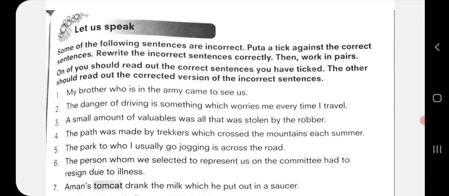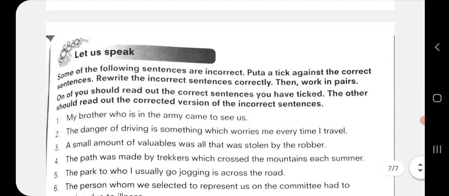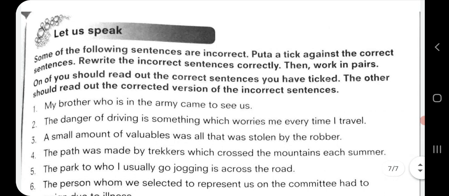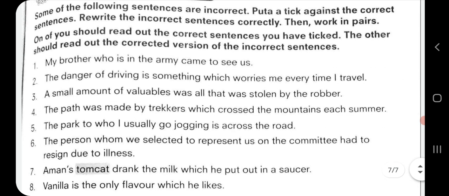In the class, we would have taken this exercise as they have asked us to do. Right now, what we will do is, we will tick mark which is correct and we will correct the sentences which are incorrect. First one, my brother who is in the army came to see us. Put a tick mark, this is a correct sentence. Second one, the danger of driving is something which worries me every time I travel. So put a tick mark over here because it is a correct sentence.